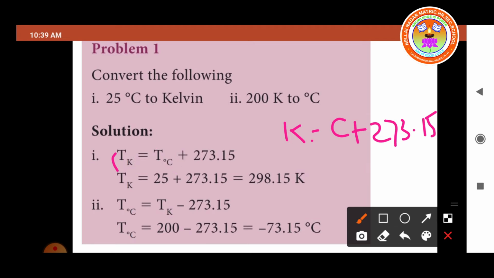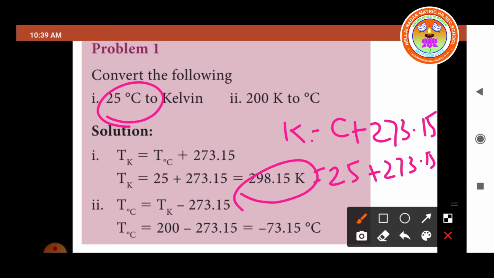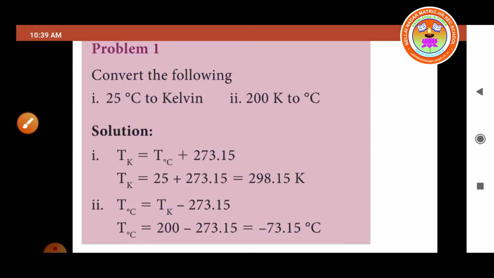So we write K = C + 273.15 and substitute the value C = 25. So 25 + 273.15 = 298.15 Kelvin. Do you understand? K = C + 273.15.